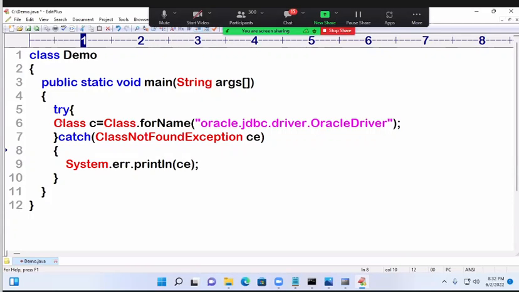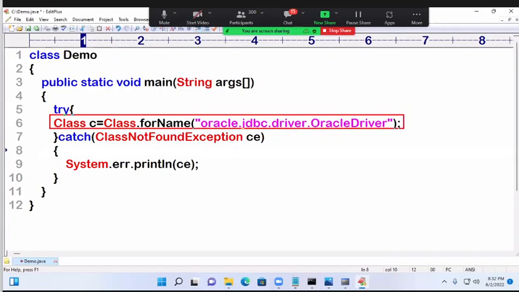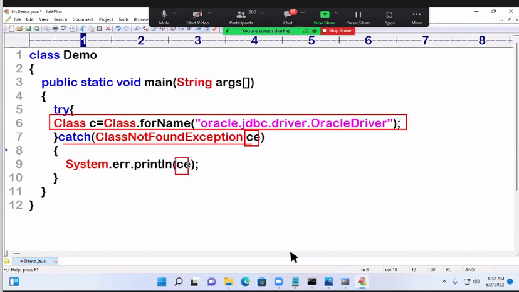While executing this line, if this driver is not available, a class not found exception object is created by the JVM. That object is passed to the catch block. Then the catch block's object reference will receive it. So this will throw the object, it will receive the object. Then here, implicitly which method is called here?